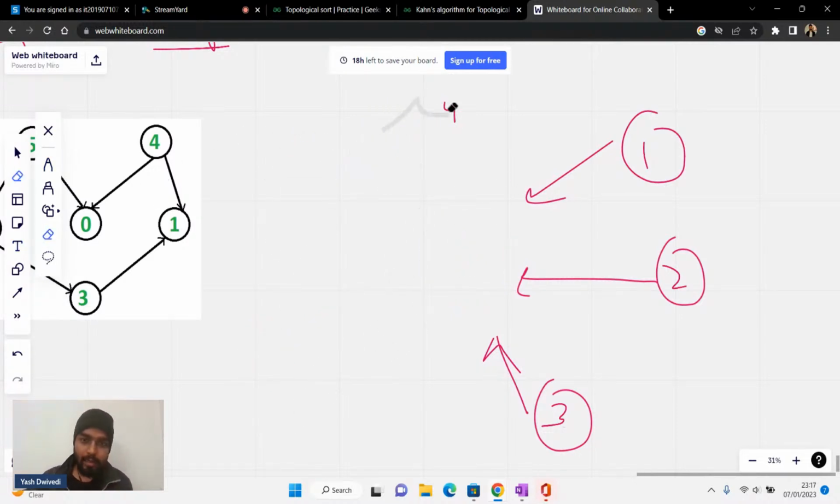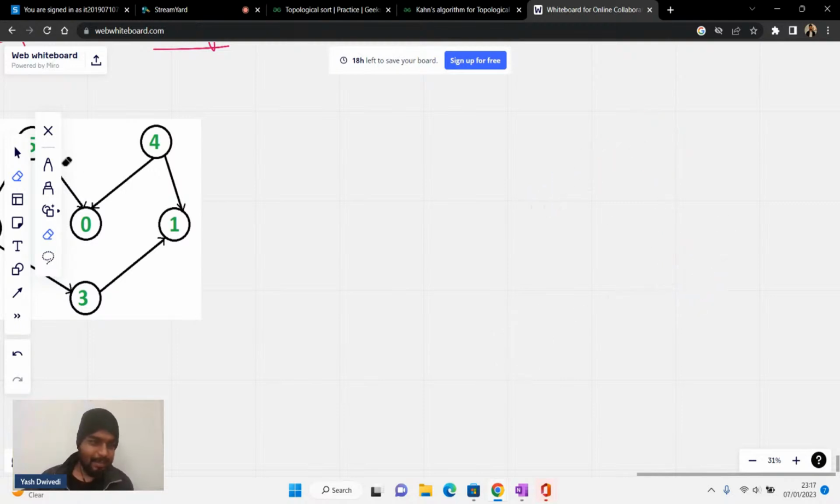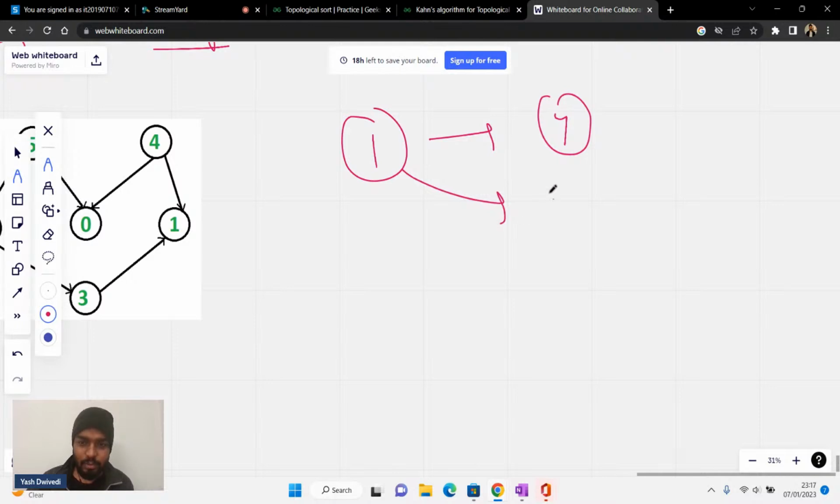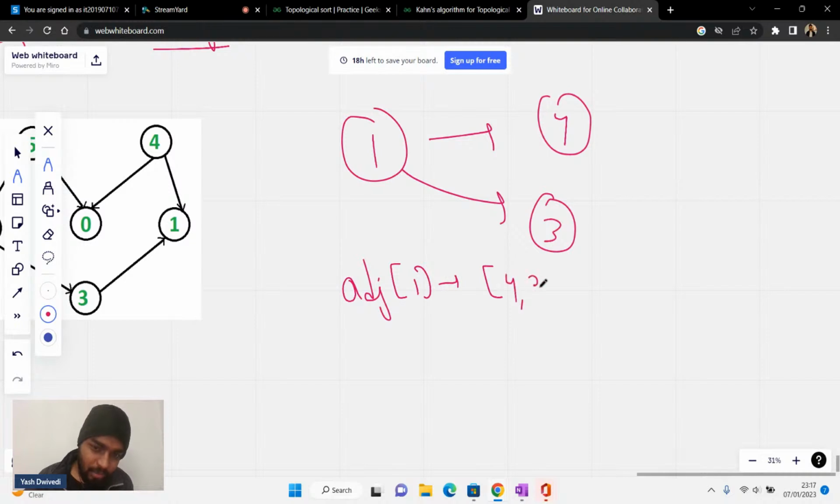Now let's say from 1 there is an edge going towards 4, and from 1 there is an edge going towards 3 as well. So if I see the adjacency list of 1, can I say that 4 is present and 3 is present? Please write 4 comma 3 in the chat, guys, if you're clear with this thing.